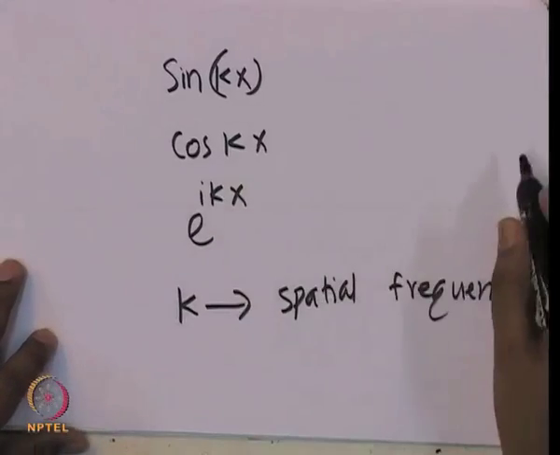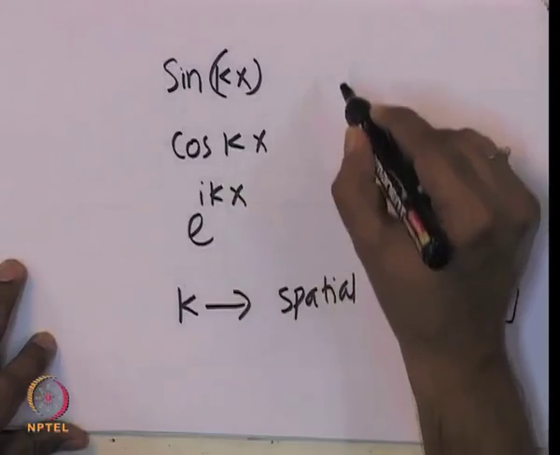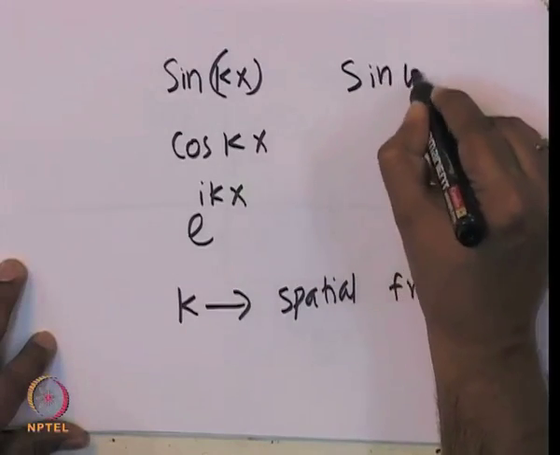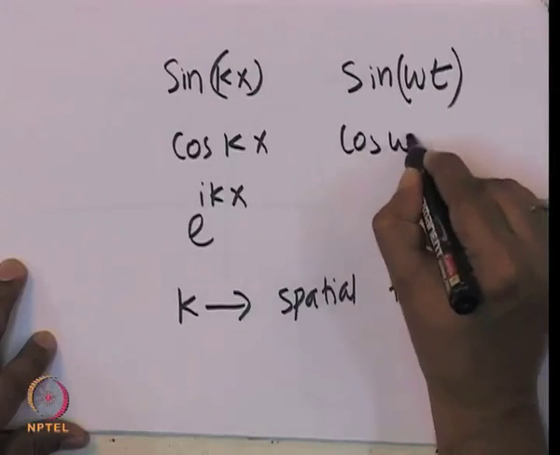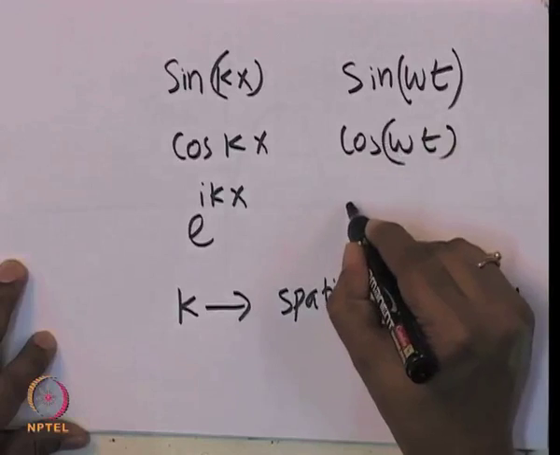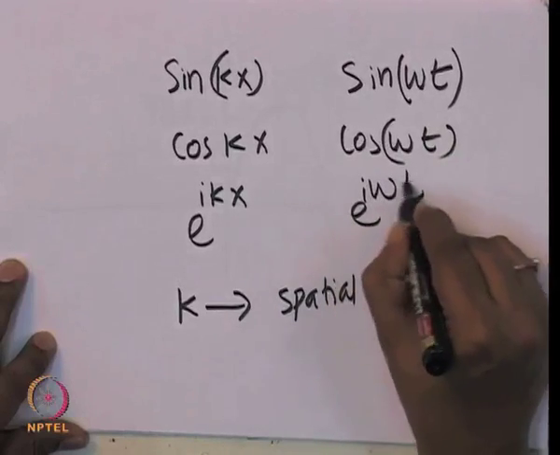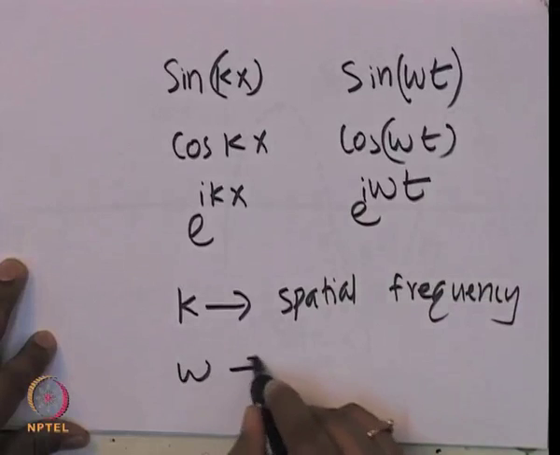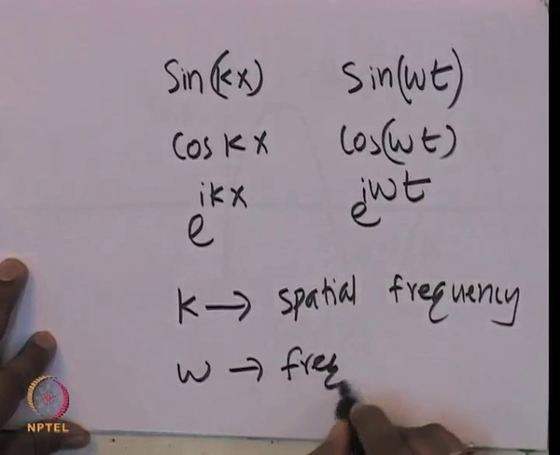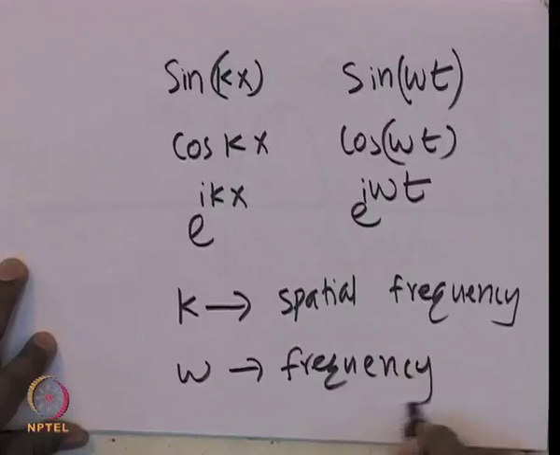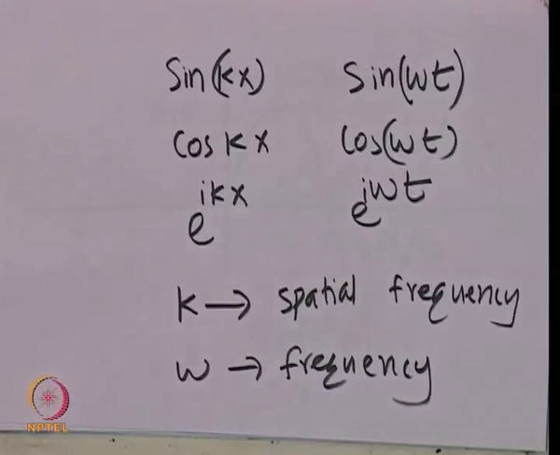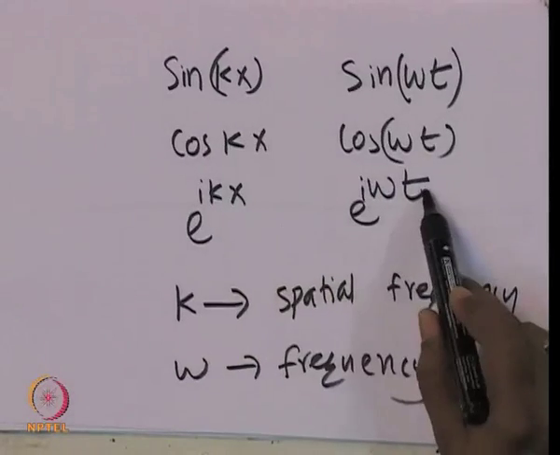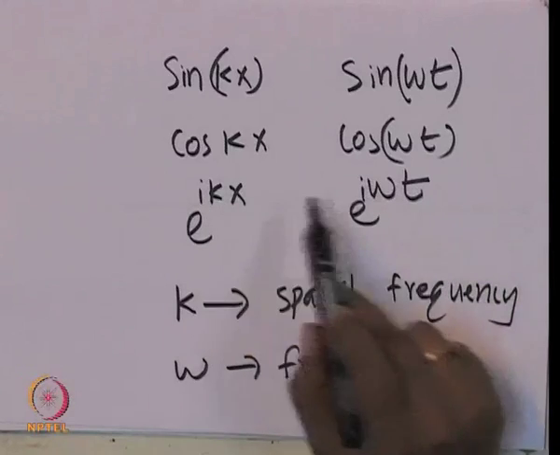You can do exactly the same thing with time. You can either say sin omega t, cos omega t, e power i omega t, where omega is also a frequency, a temporal frequency you could say. So, whatever we said so far applies for either k or omega. There is either space or time, and there are corresponding frequencies.